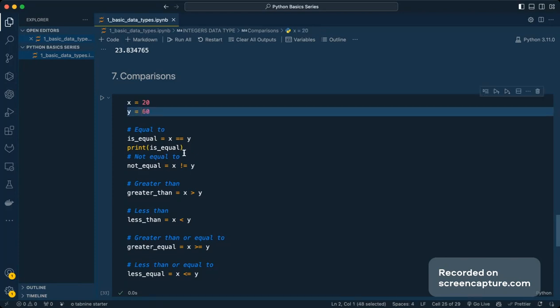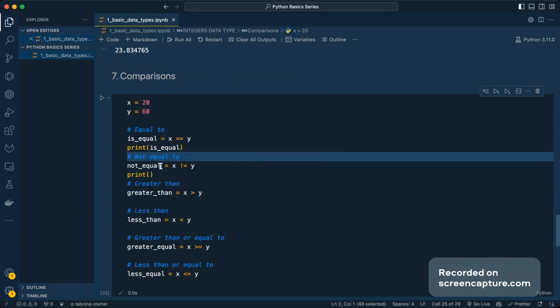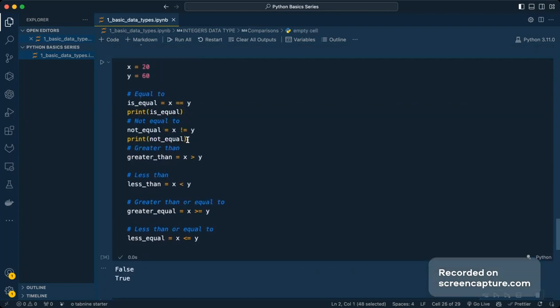So in such cases, we can establish the connections between the integers, between the objects of those integers. This simply gives us whether those numbers are equal or not. Over here, if I try to print now not equal, it should give us a true because both values are definitely not equal.